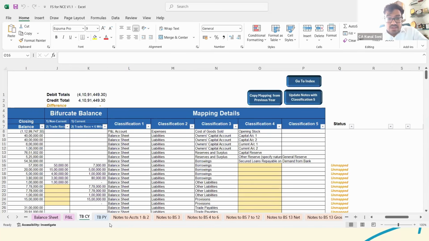Before export to MS Excel balance sheet, can we delete the unnecessary lines? Is it possible or not? Now see, they have already provided an option for that. Let's say if in the balance sheet, in both the current year and previous year, there are any zero balances, then in that case it would delete the same by itself. So all the ledgers or groupings with zero balances won't be reflected. That option is already there as of now.